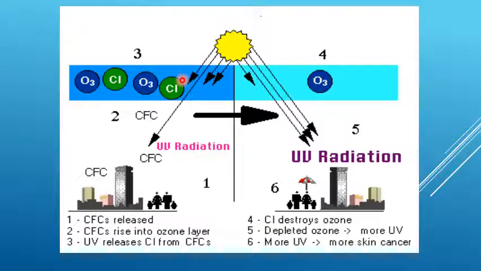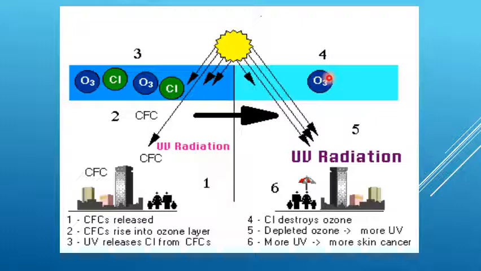This ultraviolet radiation breaks the chlorofluorocarbon and releases chlorine alone from the CFC. The fourth point: the chlorine which is released from CFC destroys ozone, O3, which is available in the region of the stratosphere.